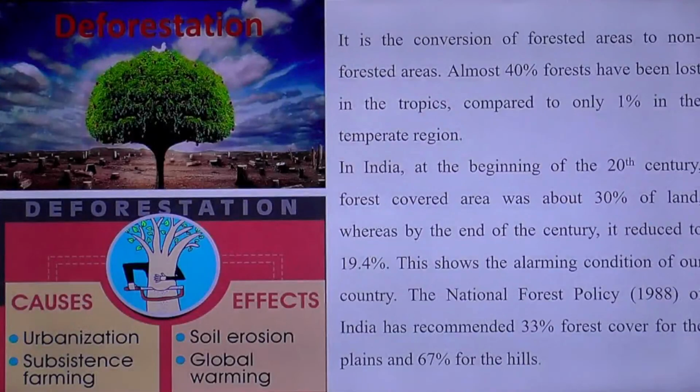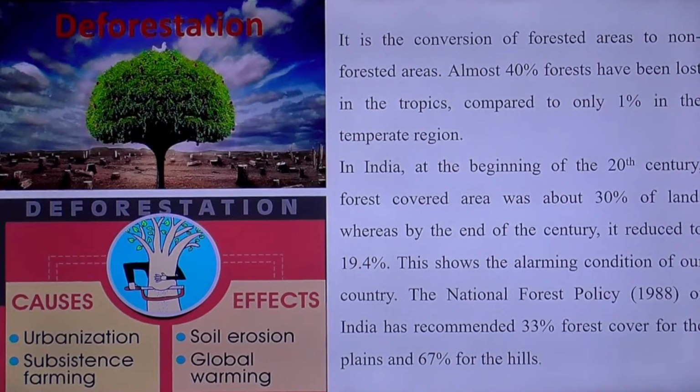The next is deforestation. We all know deforestation means conversion of forest into a non-forest area. In a recent survey it was found that 40% of forest has been lost in the tropics, and only one percent in the temperate region. In India, at the beginning of the 20th century, forests covered about 30% of the land. Now it is only 19.4%. The causes of deforestation include urbanization and subsistence farming. So this will automatically lead to soil erosion, global warming, etc.